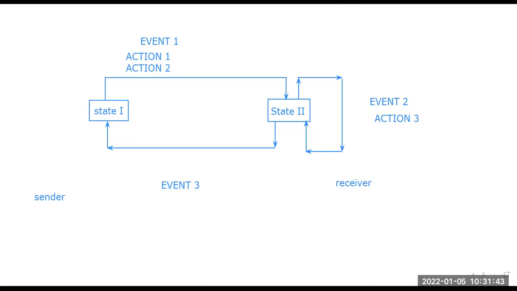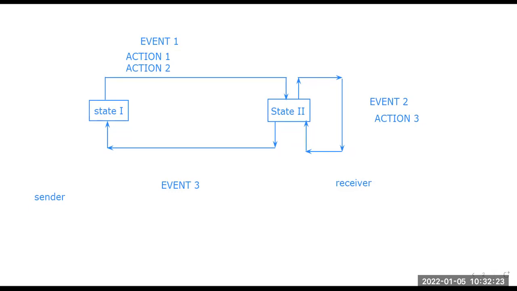In both cases there are requirements. From the ready state on the sender side, a packet must come from the network layer, and then it will be ready to send the data. Likewise on the receiver side, the packet will be delivered to the network layer only when it has received some data from the physical layer. So if we consider this a finite state machine scenario, the sender side is one finite state machine with one state, and the receiver has one state. The sender machine remains in a ready or idle state until a request comes from the network layer.